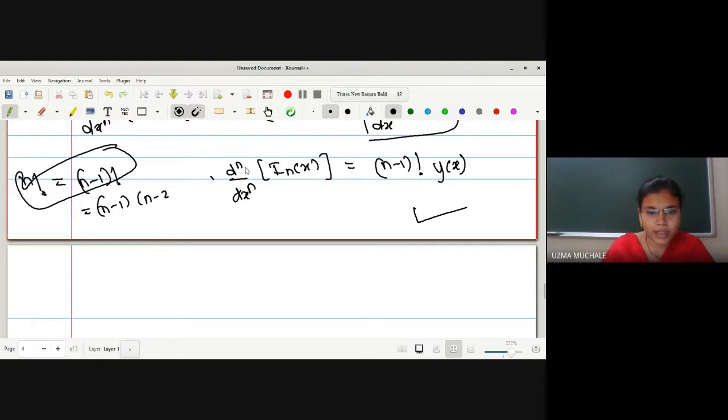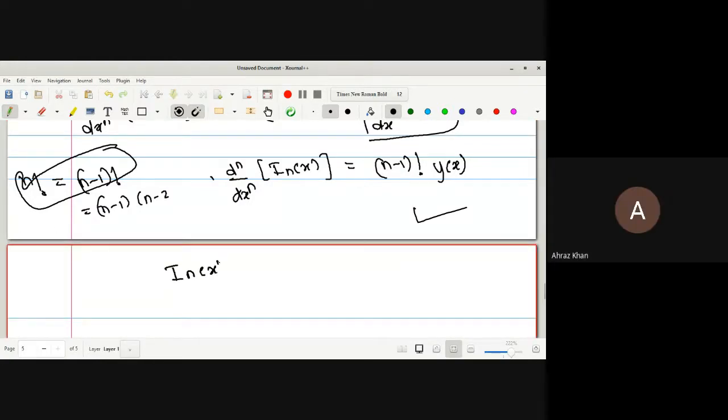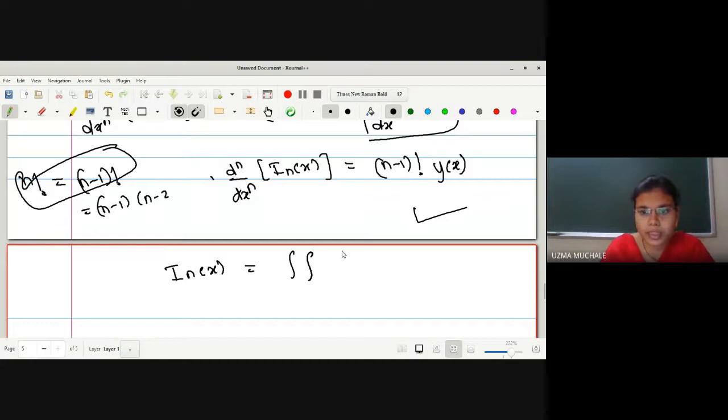What will be the resultant if I find the integration of this term n times? The derivative will get cancelled. What will remain is I n of x, equal to this n times integration. And the term that remains outside is n minus 1 factorial, into, as we have the same term, let me rewrite this as integration a to x of y of t dt